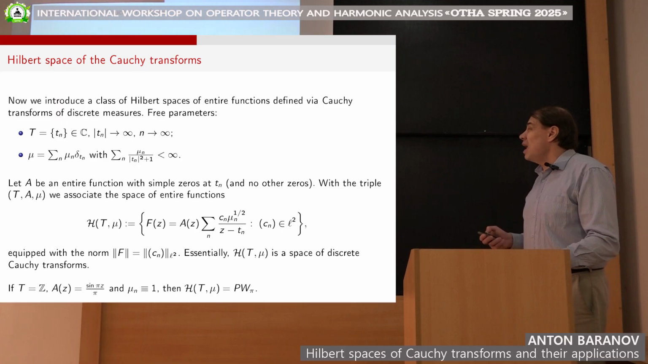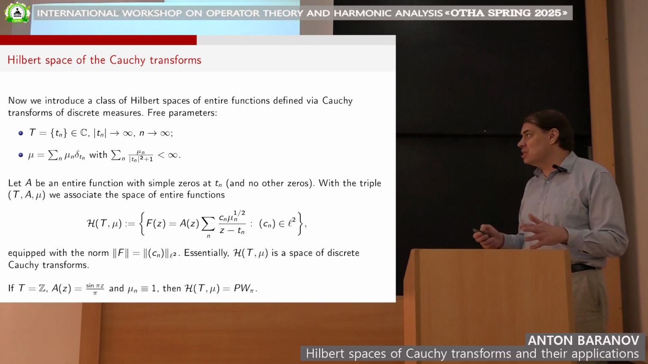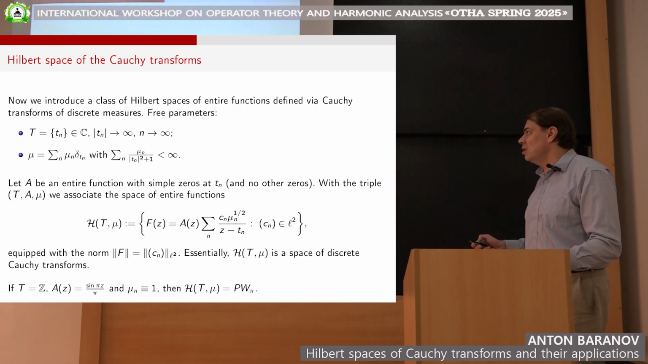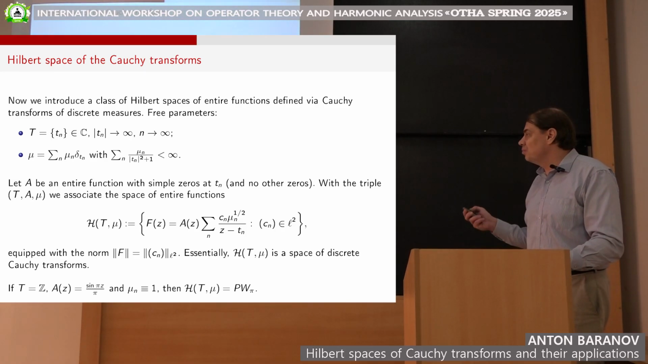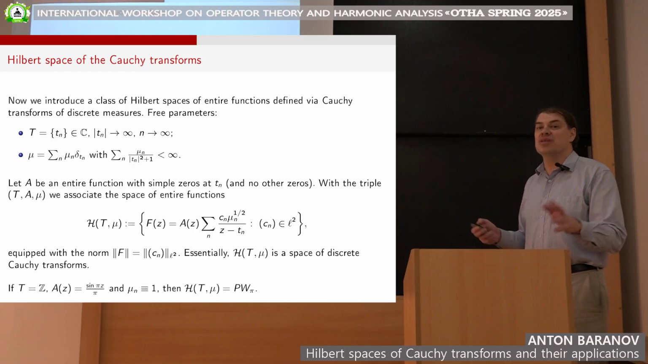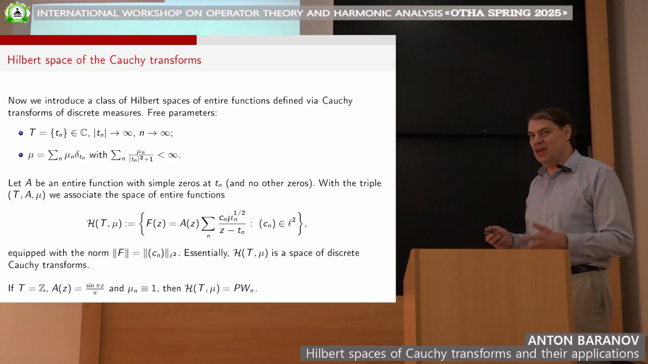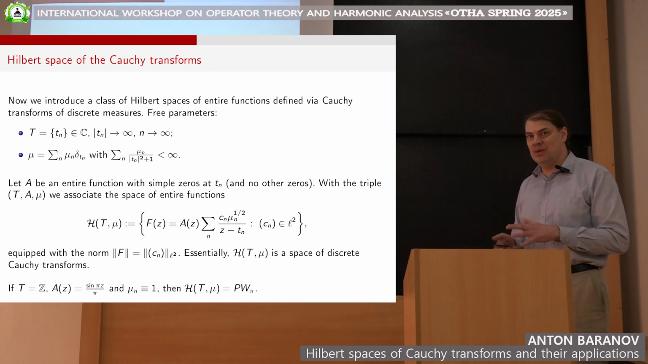Very well. And so we consider this class of functions which admit such representation. And we define the norm on this space as the norm of the coefficients c_n in L2. So everything is defined by these coefficients. So essentially, it is the space of discrete Cauchy transforms, and then we simply multiply by this function A to get a space of entire functions, to get rid of these poles. But I deliberately do not mention A as a parameter of our space, because of course you can say we can choose many different functions. A multiplied by exponential, you have another function. But essentially, all these spaces will be canonically isomorphic.